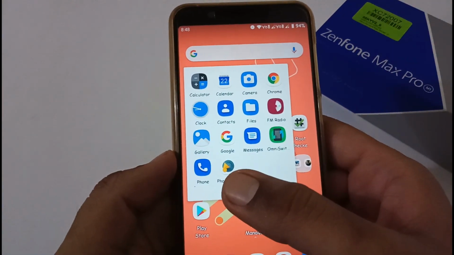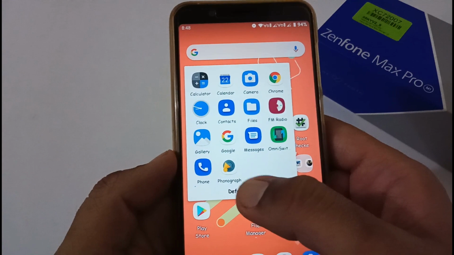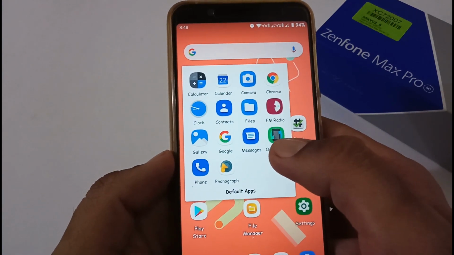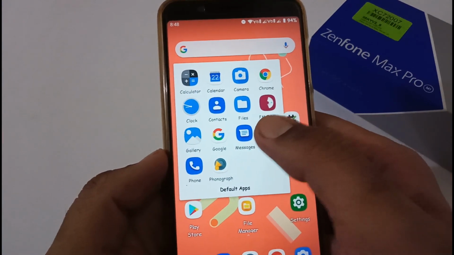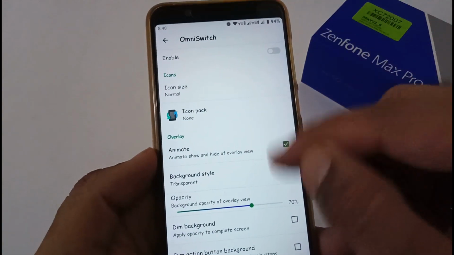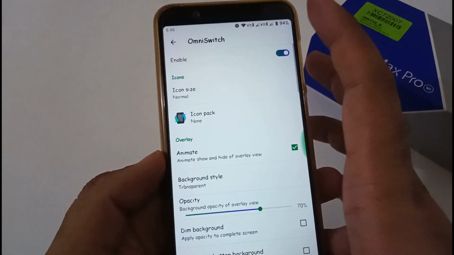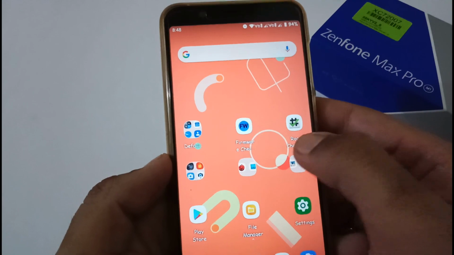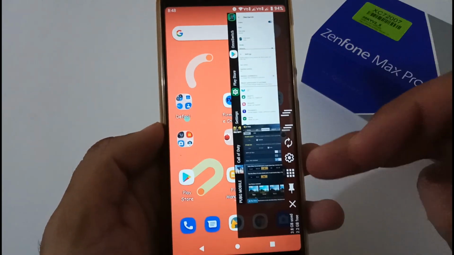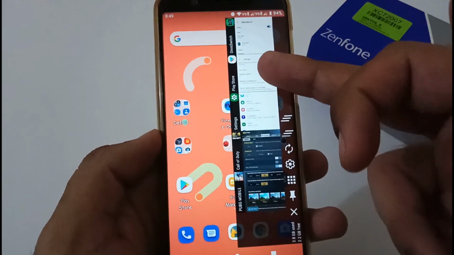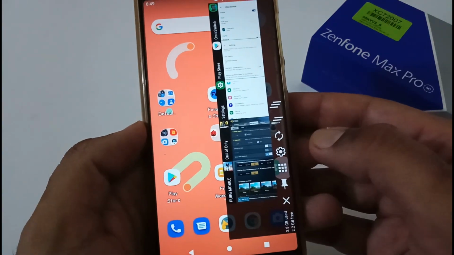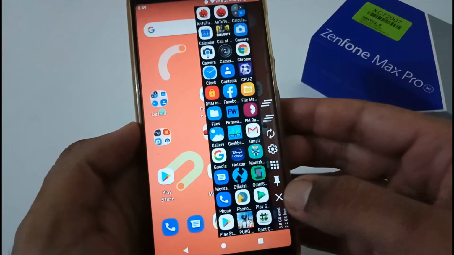Apart from this, they have provided a music player app like Phonograph, and there is one dedicated launcher as well, that is OmniSwitch. Let me tap it here and enable it. Now you will see something like this. So this is the Omni launcher. I'll be skipping here, and now things will be listed like this: these are my recent items, and if I want to show apps and so on, those will be listed here.